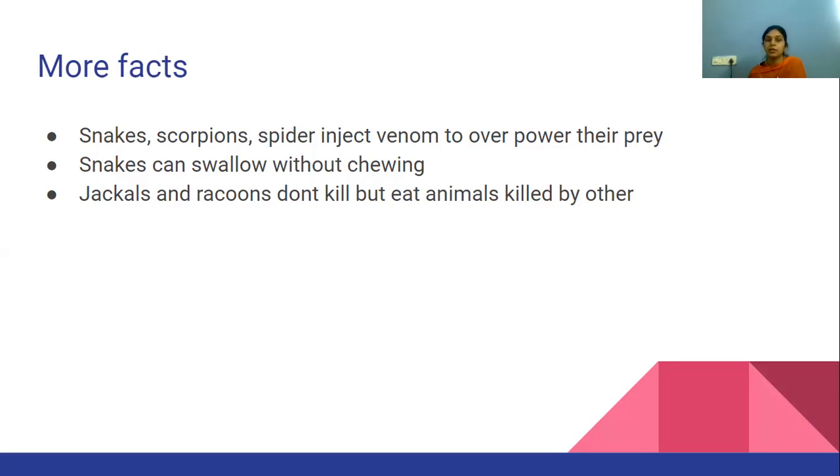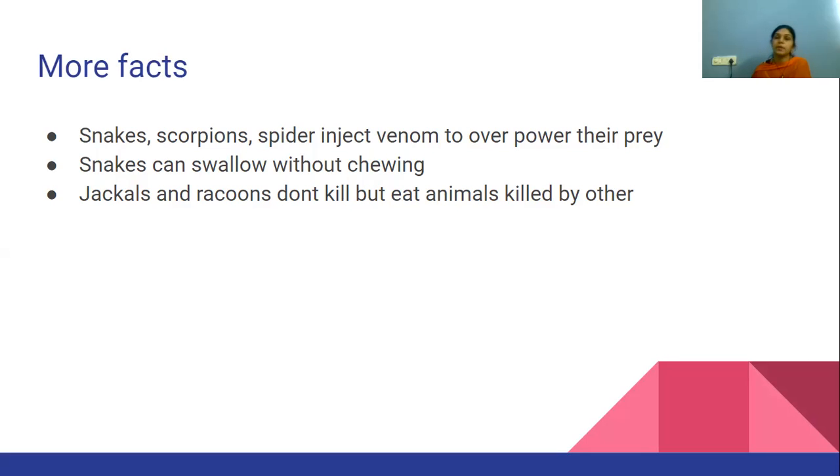Like the snake. The snake can swallow an animal as big as a baby calf. They can swallow without even chewing. The mouth of a bigger snake will expand to a large amount, and they will simply swallow it, and the further digestion will take place inside its body. They will not chew it, right? Similarly, the scorpions also poison their victim and then eat it.